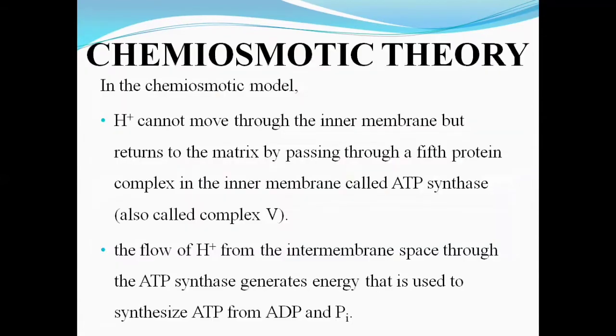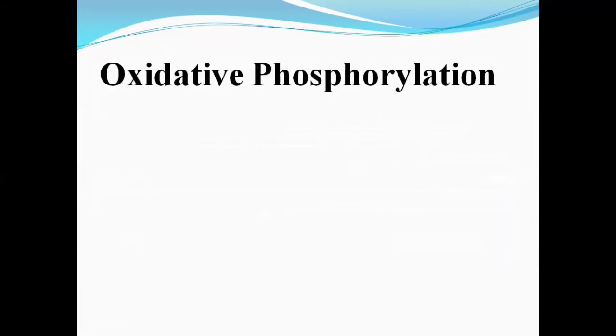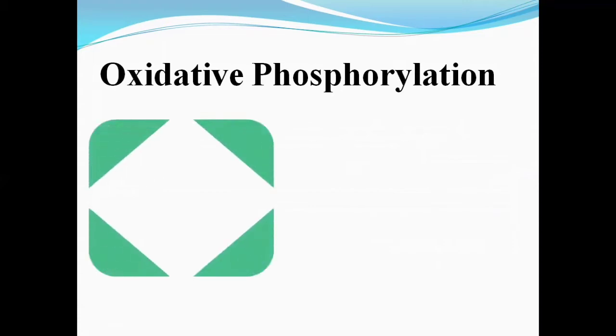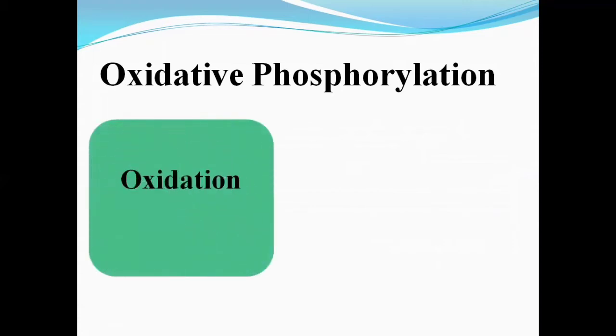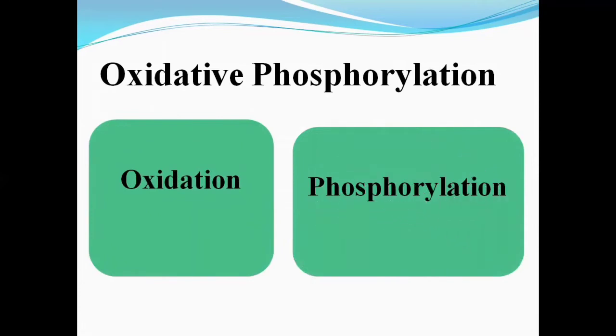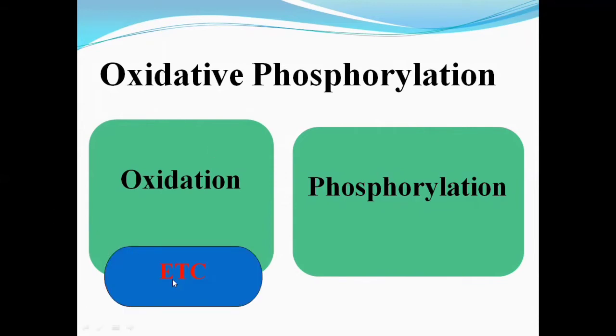So where does this chemiosmosis take place? This chemiosmosis process takes place during oxidative phosphorylation. Oxidative phosphorylation is a combination of two mechanisms, oxidation and phosphorylation, and these two processes are coupled together and take place together. Oxidation takes place inside the electron transport chain. The electron transport chain is responsible for the oxidation.